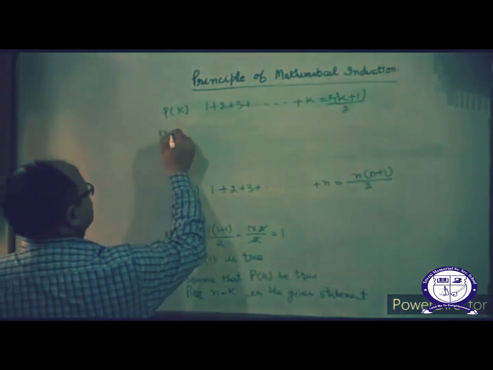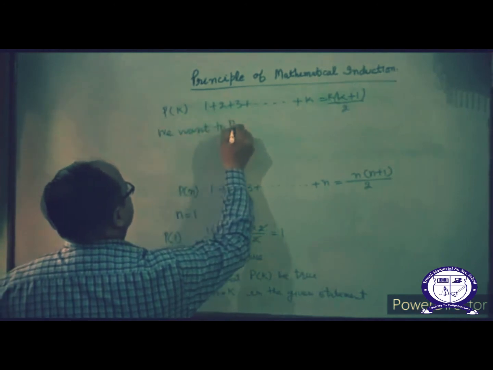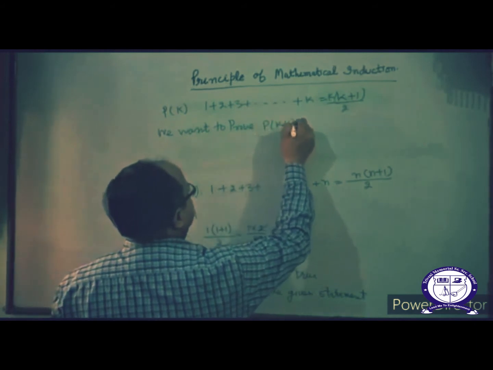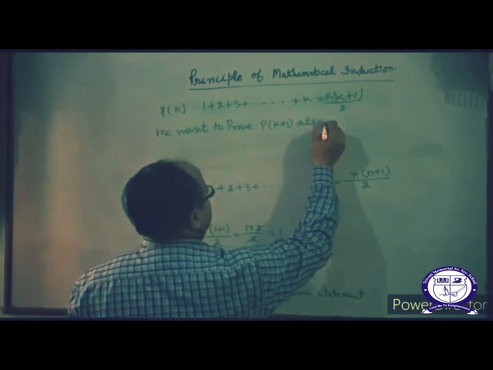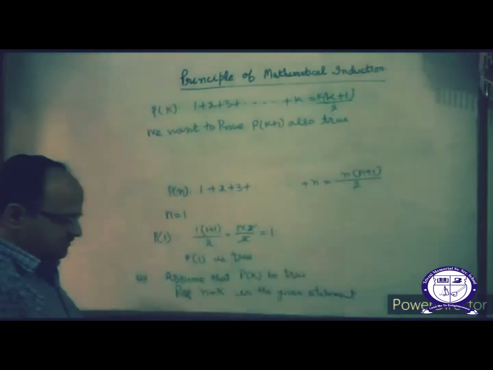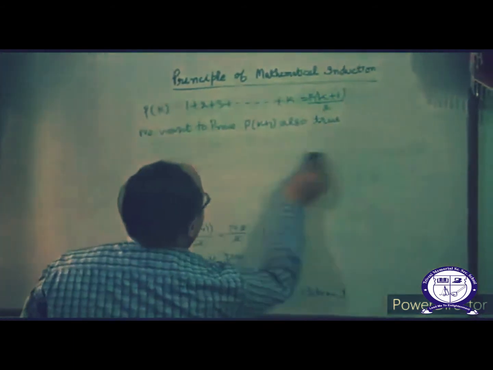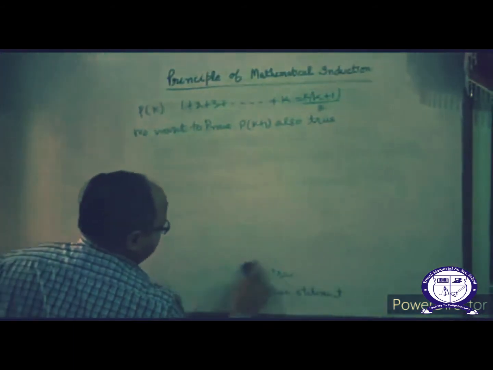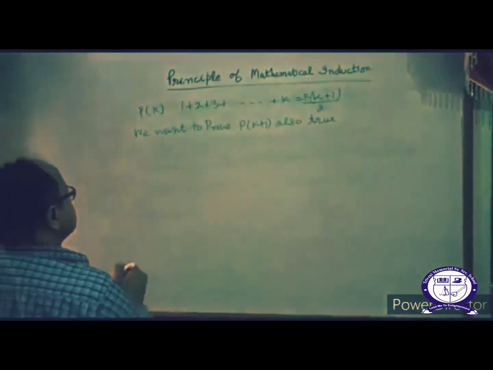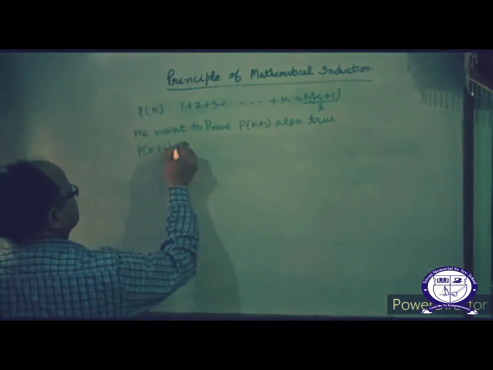And we want to prove P of K plus 1 is also true, correct? For this we have to prove P of K plus 1.